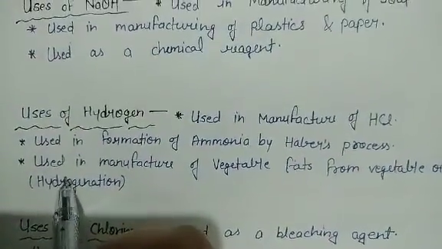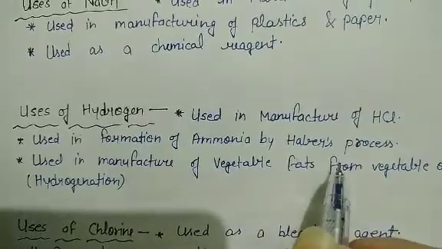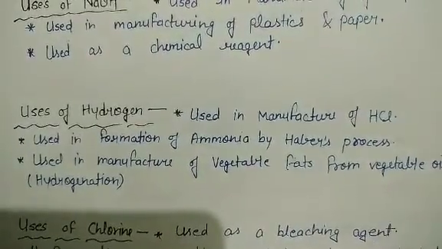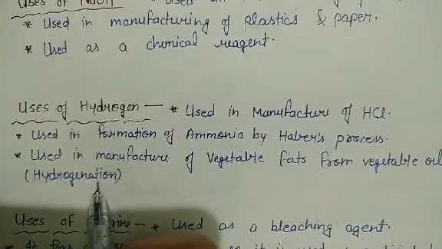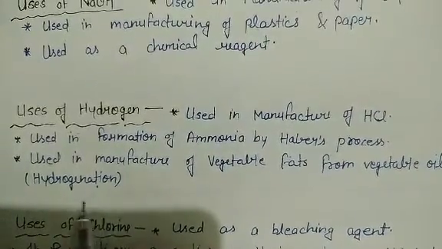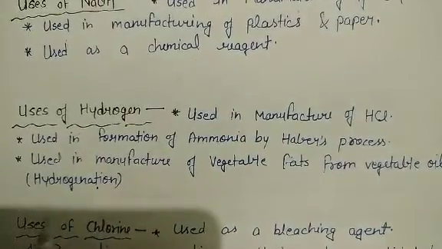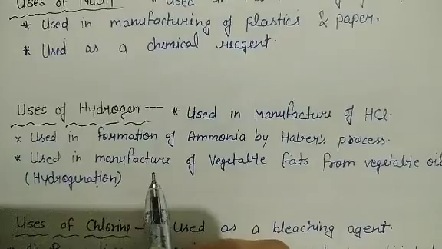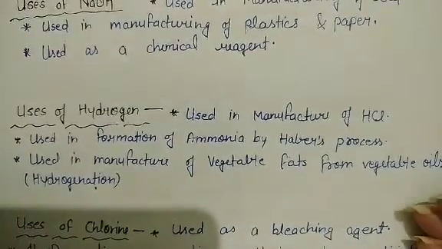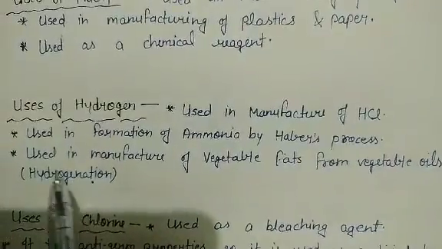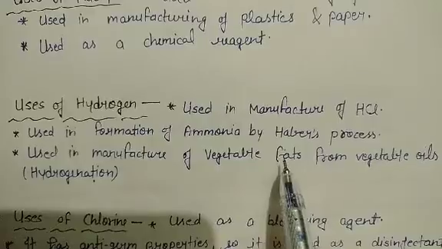Third and most important use of hydrogen is in the manufacturing of vegetable fats from vegetable oils. That process is known as hydrogenation. Basically it is a process of converting unsaturated fat into saturated fat, and you will learn more about this process in your 4th chapter. Just know for the time being that it is used in the manufacturing of vegetable ghee.